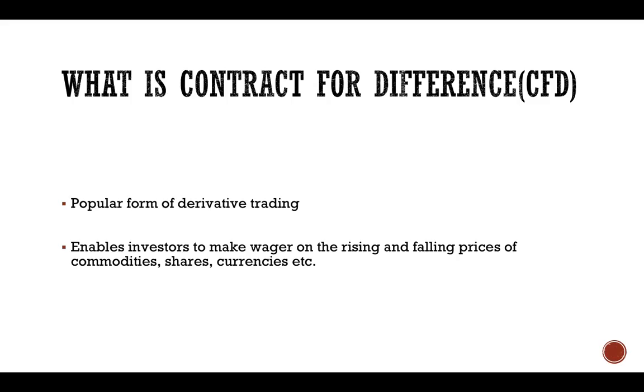Okay. So what is a contract for difference? CFD. A CFD is a popular form of derivative trading. It enables investors to speculate on the rising or falling prices of fast-moving global financial markets such as shares, indices, commodities, currencies, and treasuries. There are a few risks involved when trading CFDs.